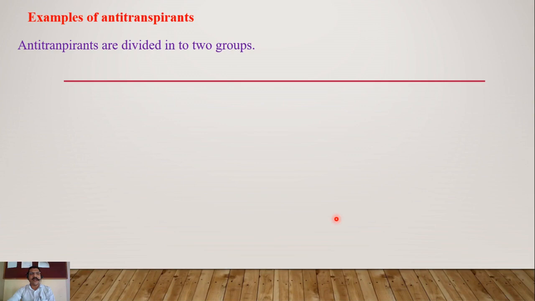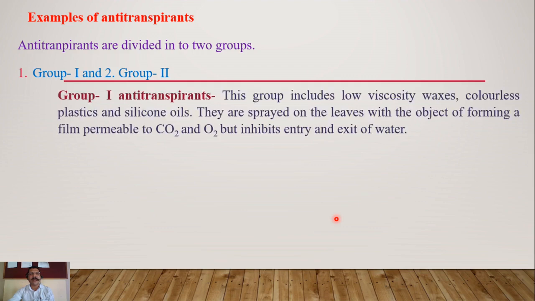Examples of anti-transpirants. Anti-transpirants are divided into two groups, group first and group second. One by one we will discuss. First of all, we will see group first anti-transpirants. This group includes low viscosity waxes, colorless plastics and silicone oils. For that purpose we have to use low viscosity waxes, colorless plastics and silicone oils.